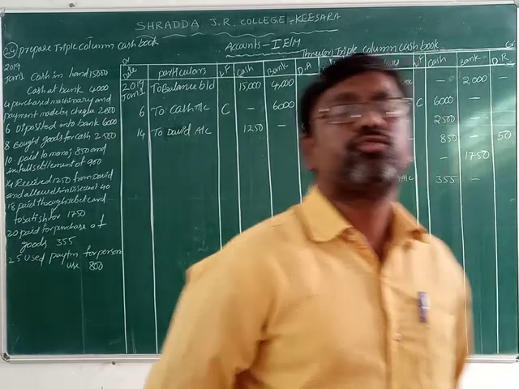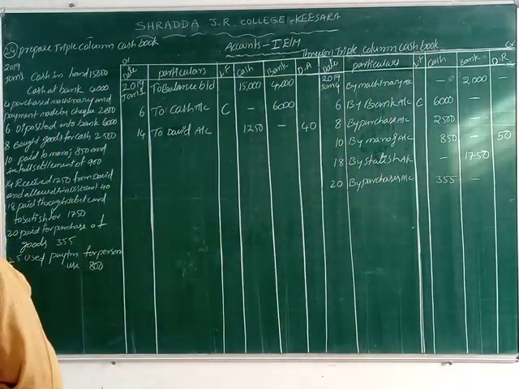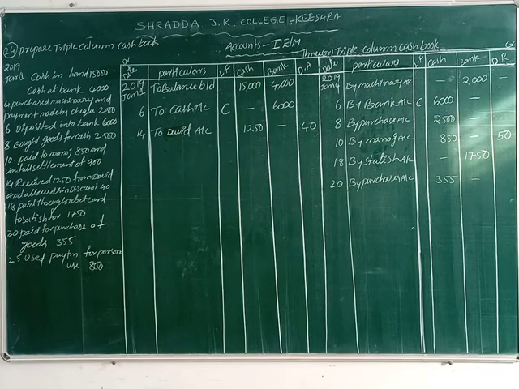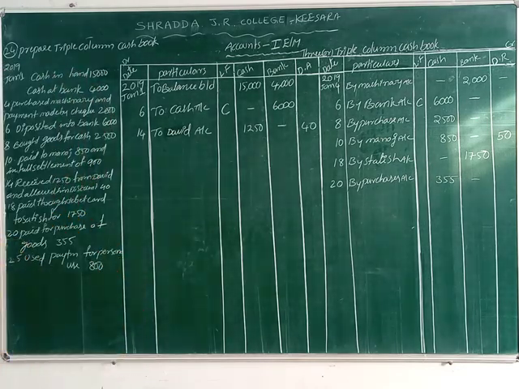It is drawings. Personal use means you can simply expect drawings. Drawings is one of the expenses from the business. This time cash goes out of the business. Who is the giver? Bank is the giver. Then which side do we record it on? Credit side.